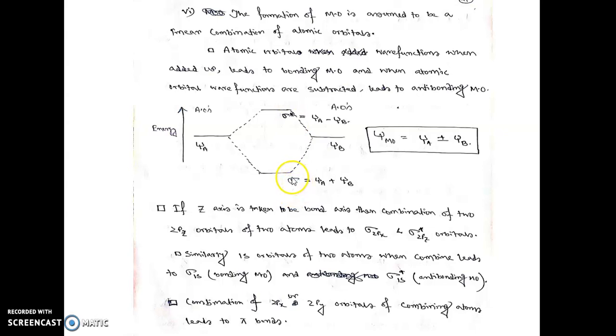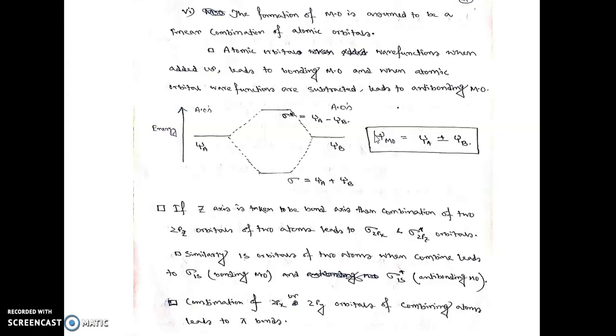Sigma is the bonding molecular orbital, sigma star is the anti-bonding MO. So psi MO can be written as psi A plus or minus psi B. If it is psi A plus psi B, then it is sigma. If it is psi A minus psi B, then it is sigma star. This is called the linear combination of atomic orbitals to form the molecular orbitals.